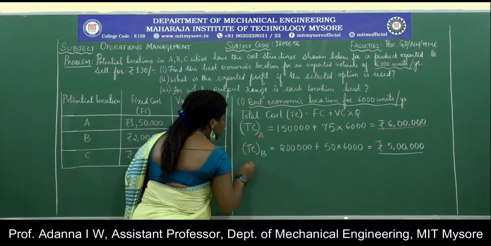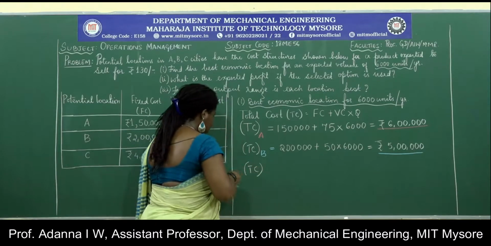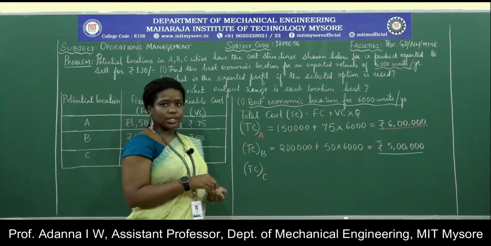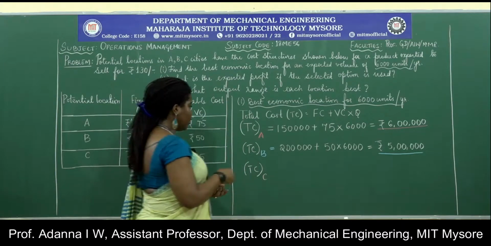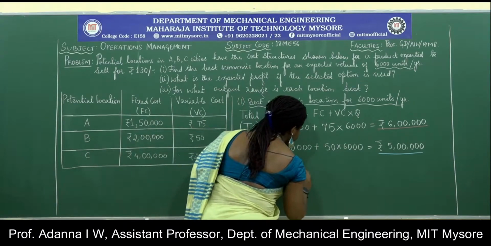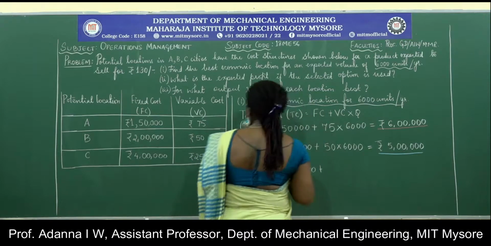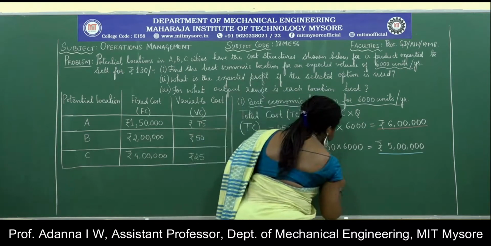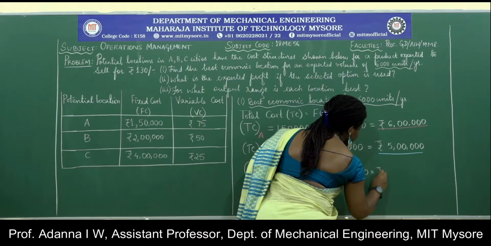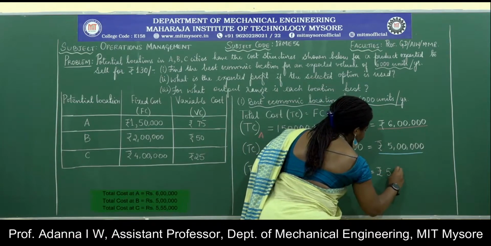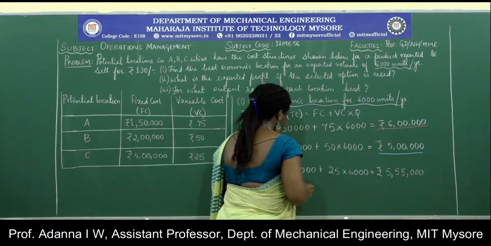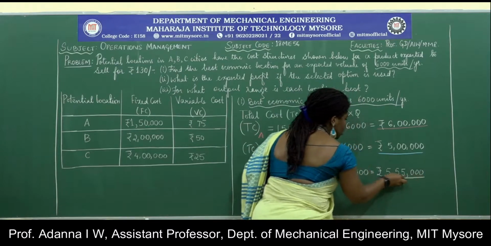And if I am choosing location C, then I am going to have to substitute 4 lakhs plus 25 rupees multiplied by 6,000 units. I will get a sum of 5,55,000 rupees. So this is if I choose location C.